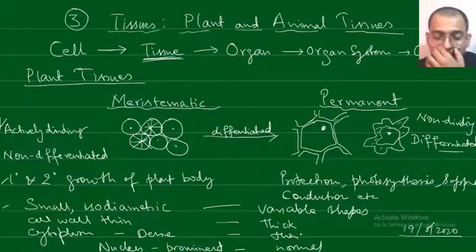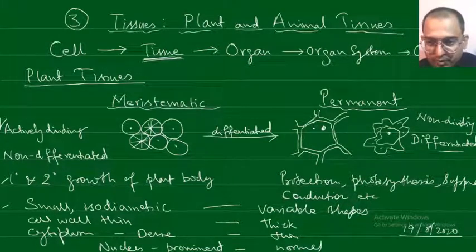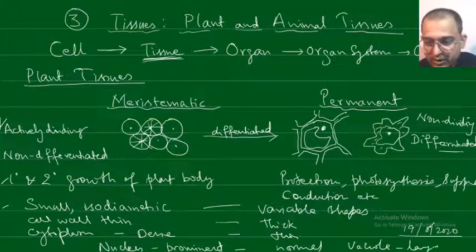Do we see any vacuoles here? There are not many vacuoles here, but in the permanent tissue there will mostly be a single large vacuole, while in the meristematic cells vacuoles are generally absent.